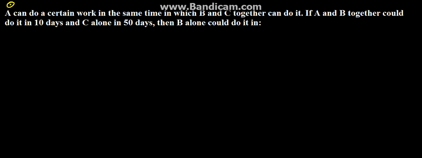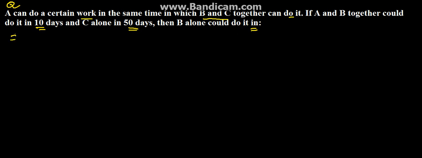So the next problem in this series is: A can do a certain work in the same time in which B and C together can do it. If A and B together would do it in 10 days and C alone in 50 days, then B alone can do it in how many days? So we need to find how much time B will take to do the work.